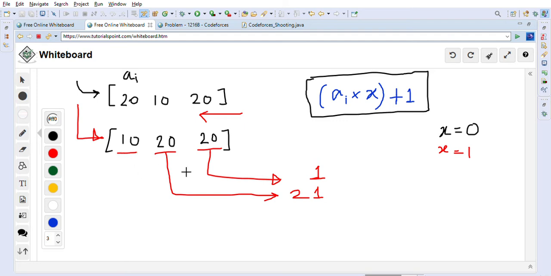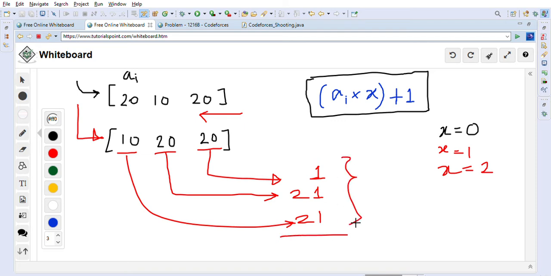After that, we will take 10, right? So at this time X becomes 2 basically, because we already knocked down two cans, correct? So 10 into 2 is 20, plus 1 is 21. Again we will get 21 here, for this 10, right? So these many shots are required. So we have to do the sum of this. If we do the sum, it becomes 43, right? So 43 is the sum.